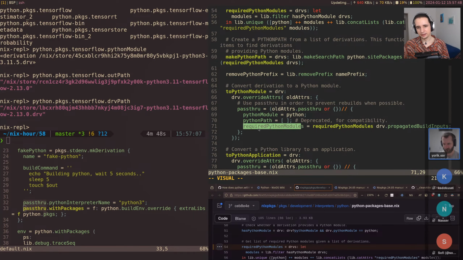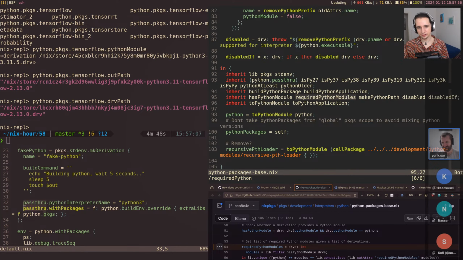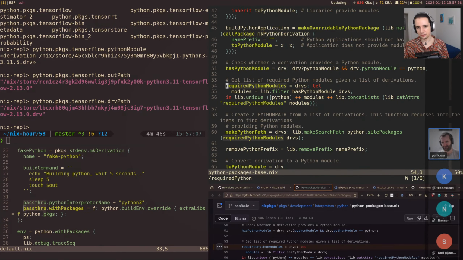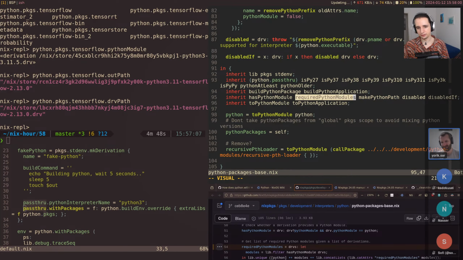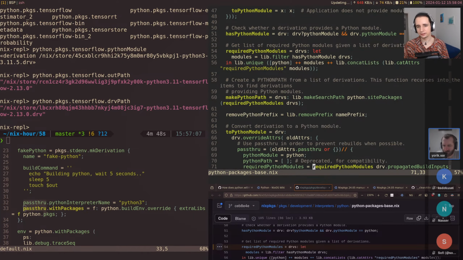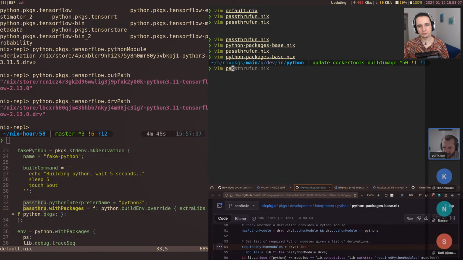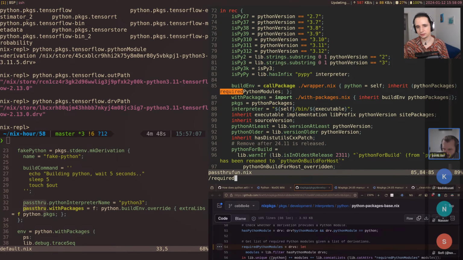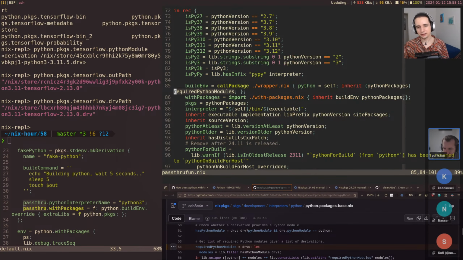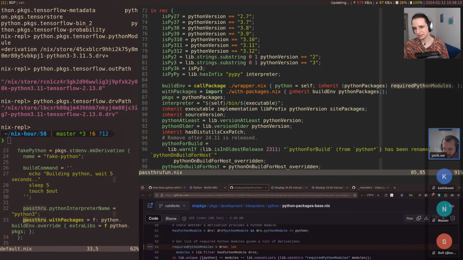So is this the attribute that we're looking at? inherit requiredPythonModules. Oh no, sorry, I said something wrong here. requiredPythonModules. Yeah, I've gotten a bit distracted.